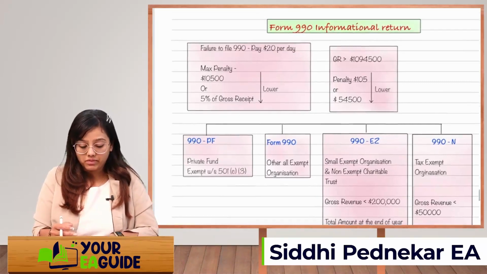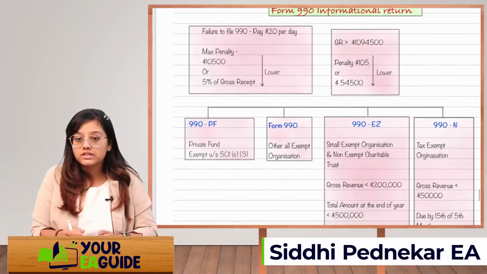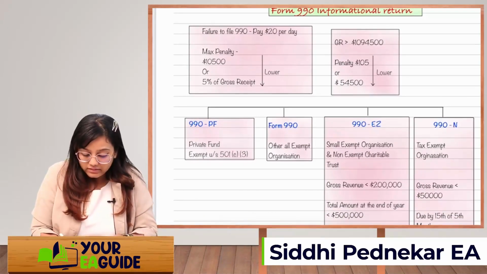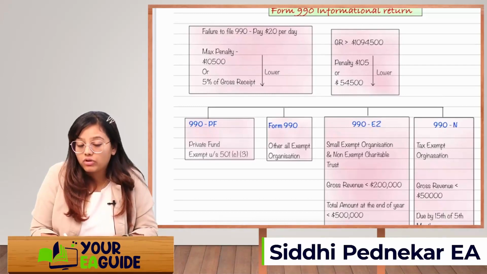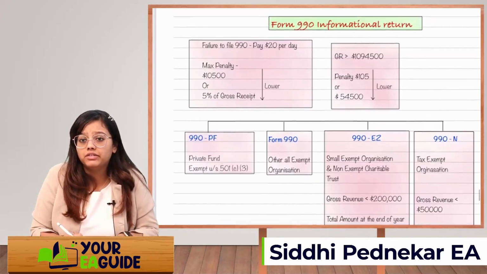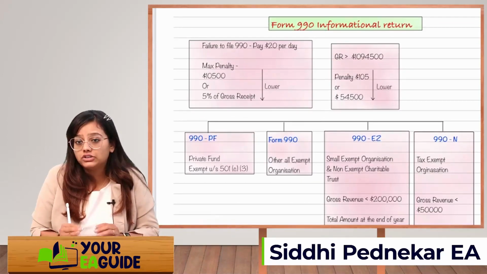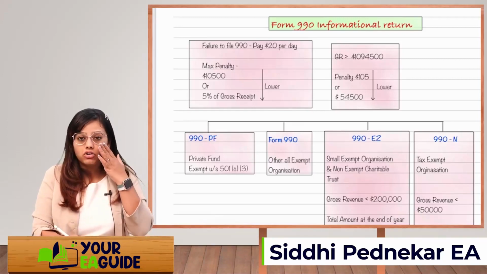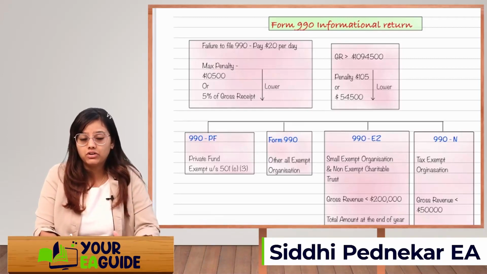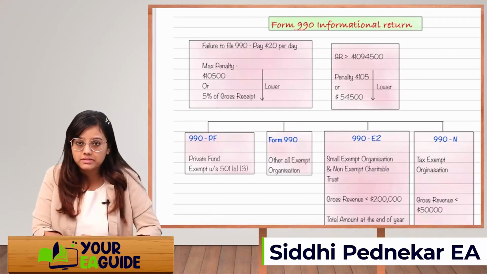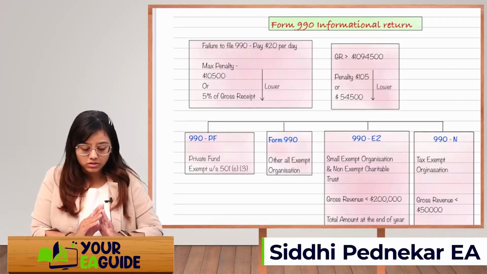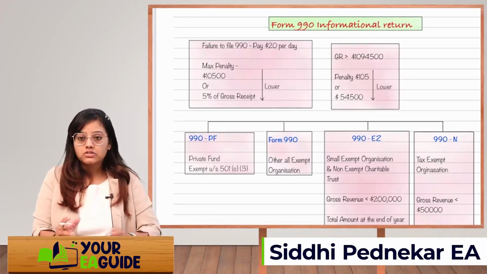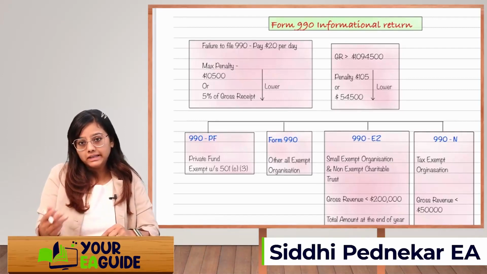If your gross receipts are more than 1,094,500, then in that case the penalty will be $105 per day or 54,500, whichever is lower. Depending on your gross receipts. Normally the penalty is $20. They don't ask you the penalties in the part 2 paper, so just remember this for the part 3 paper.